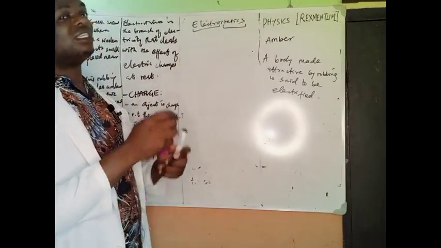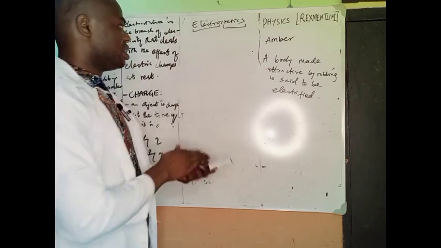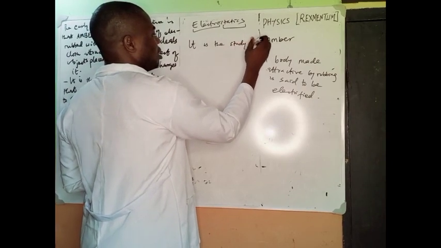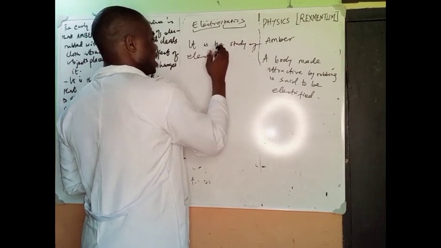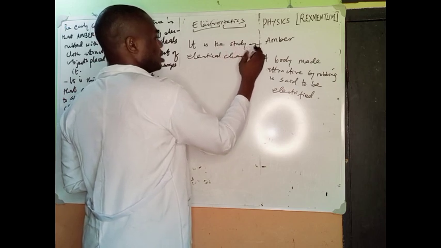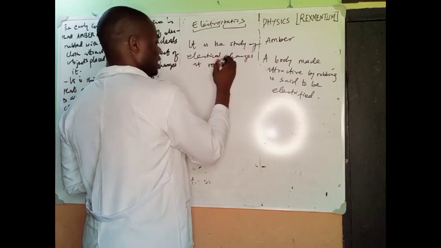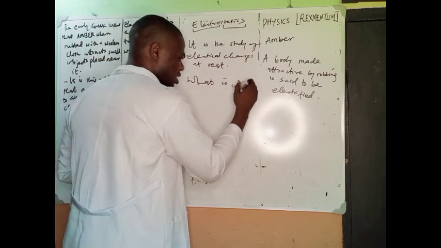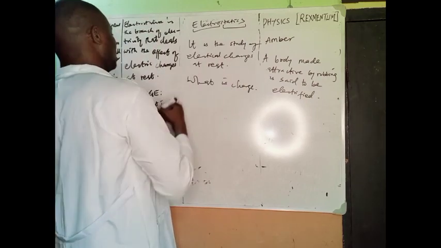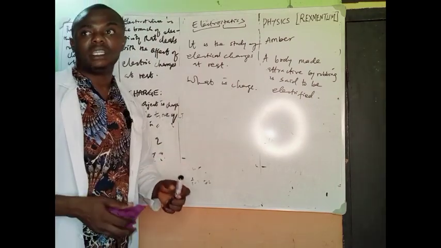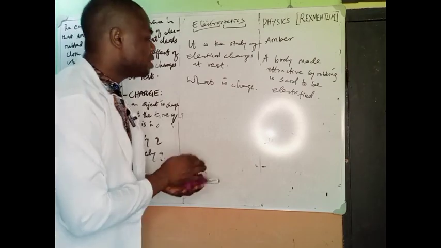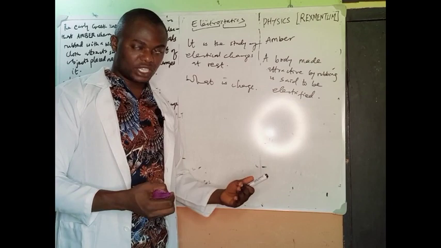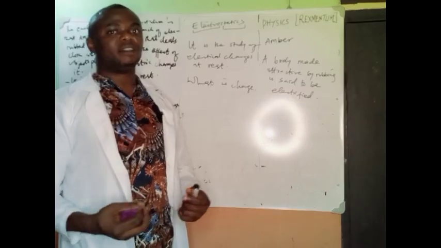Or simply put, it is the study of what? Electrical charges at rest. Now, what is charge? Let's say one or two things about charge. Charge is no other thing than accumulation of electrons or deficiency of electrons. Charge is accumulation of electrons or deficiency of electrons.